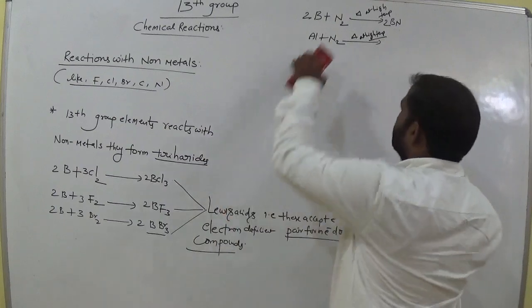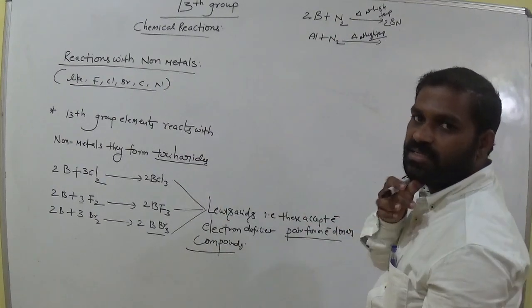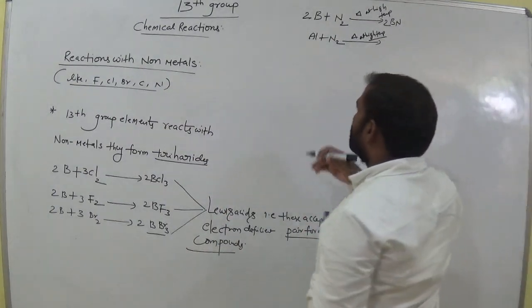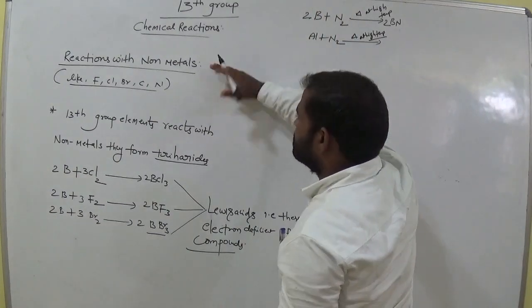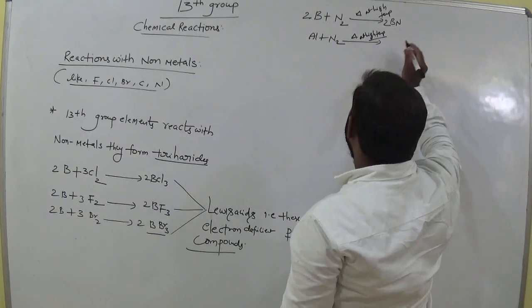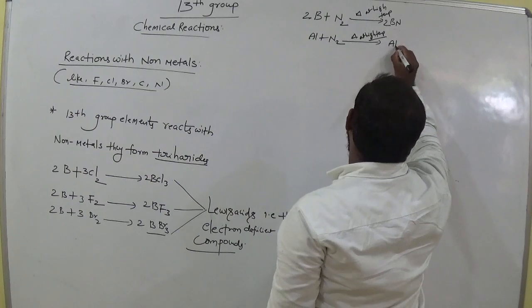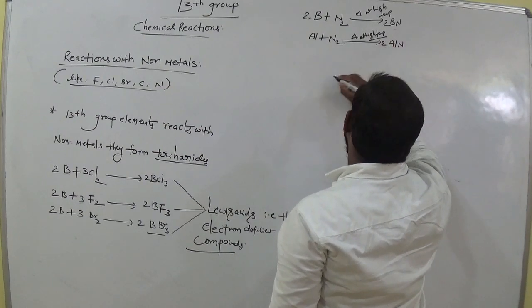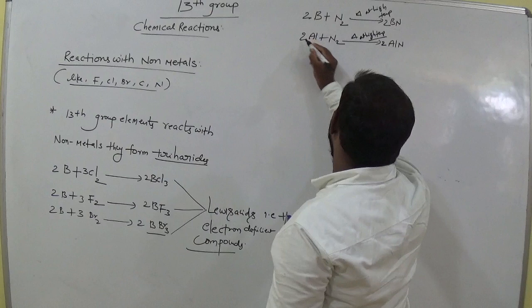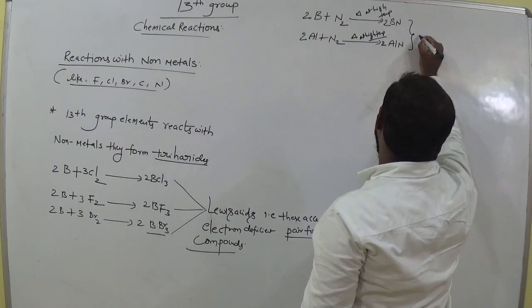Remember one thing, nitrogen is a non-metal. Nitrogen, carbon. So the 13th group elements react with non-metals, that is the concept here. Same here also, and 2. So these are called nitrides.